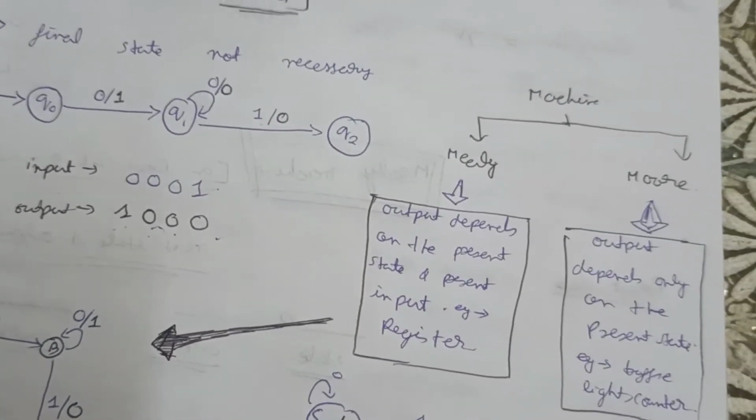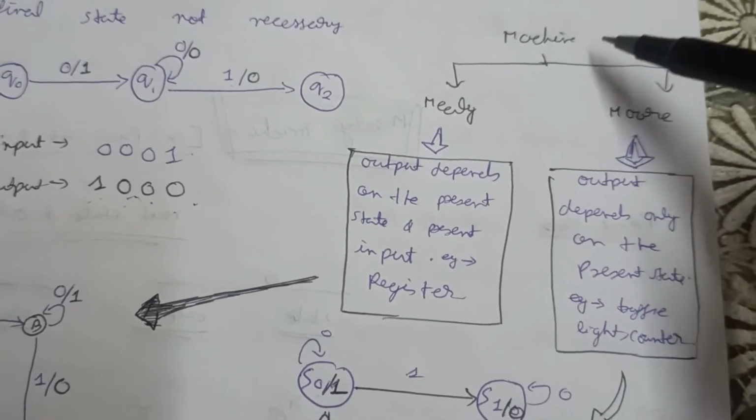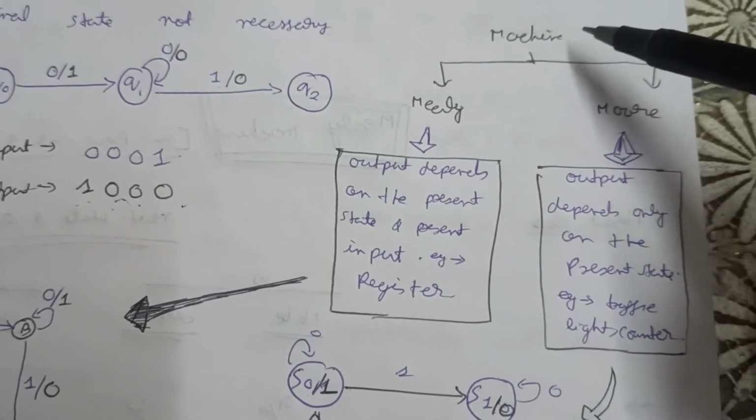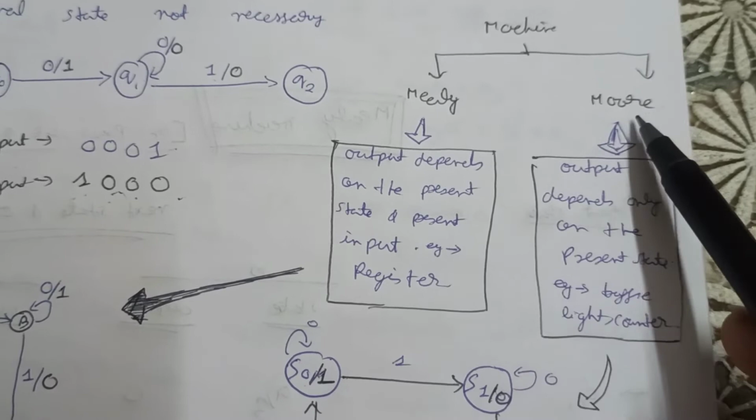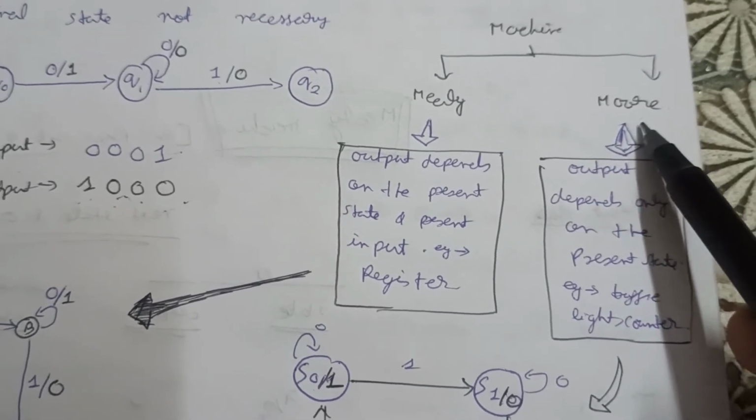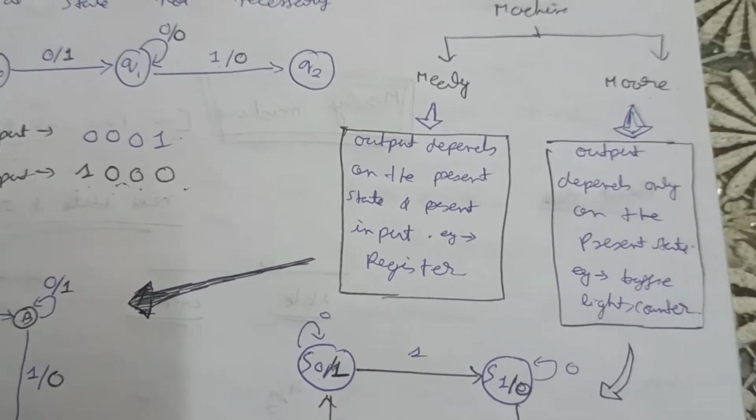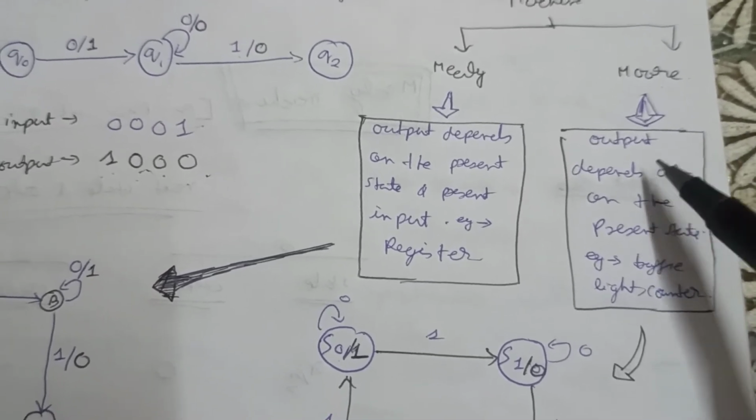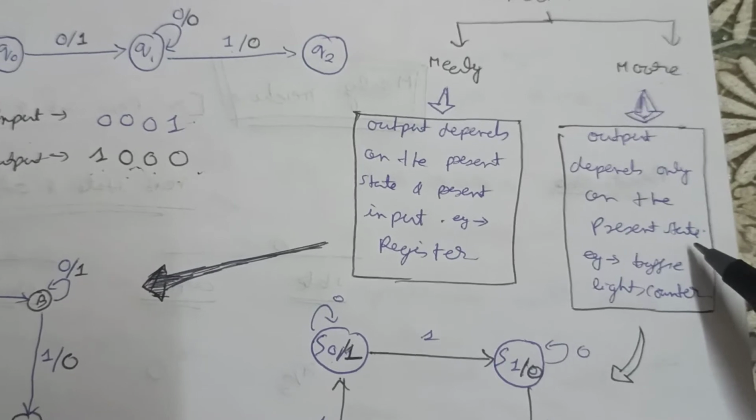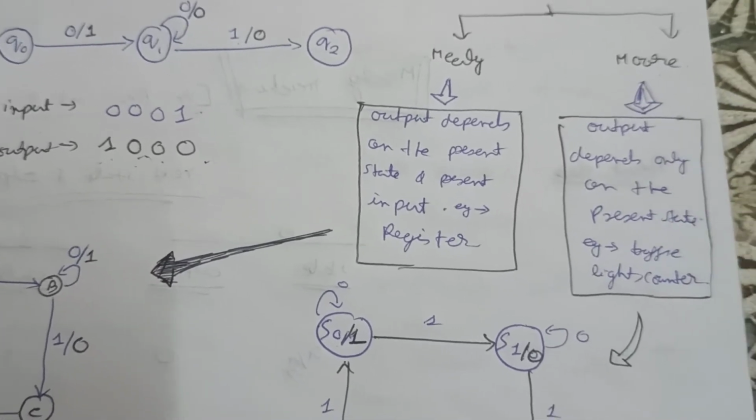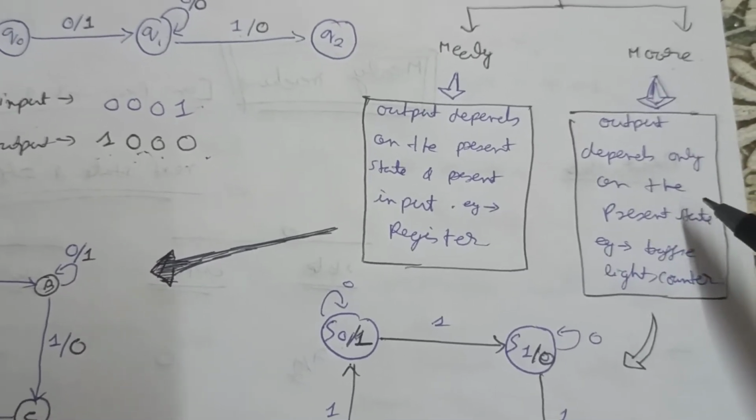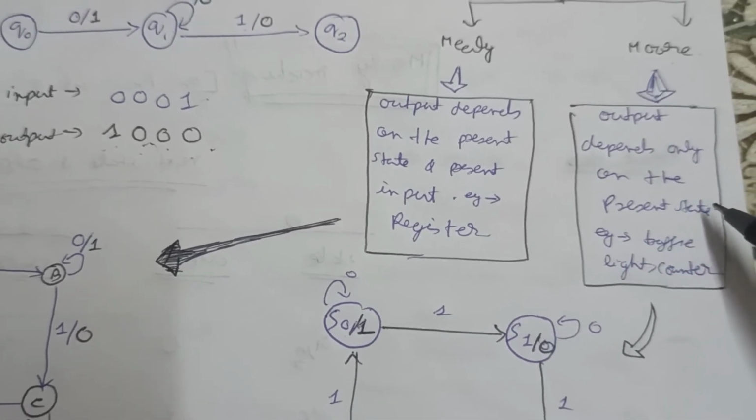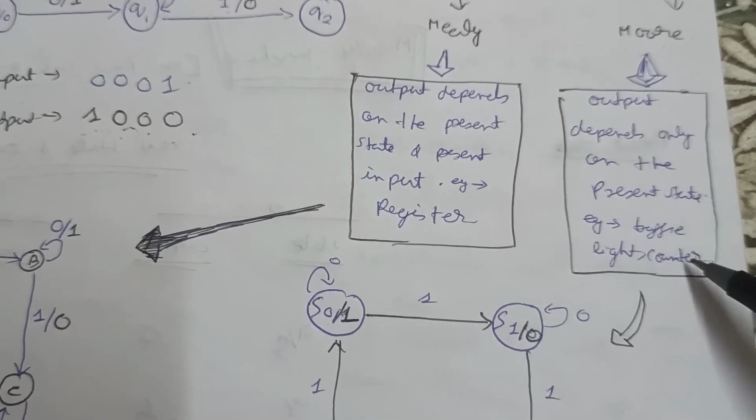So let's see what machines are. There are two types of machines that we are going to learn. One is the Mealy machine and another one is the Moore machine. Okay, so the Moore machine is kind of simple. The Moore machine is where the output depends only on the present state. Okay, so for the Moore machine, only the present state decides what the output is going to be. An example is traffic lights and counters.